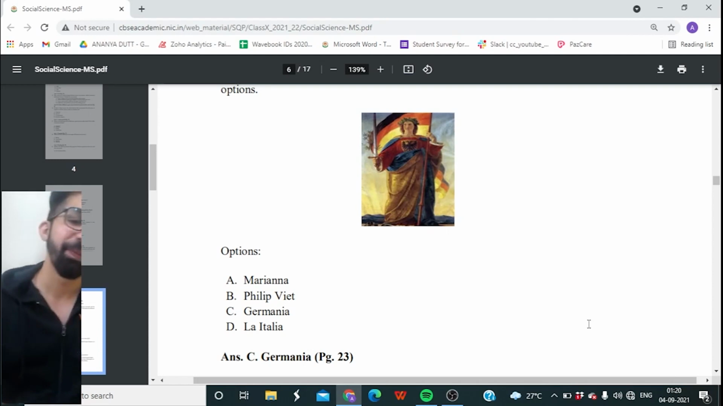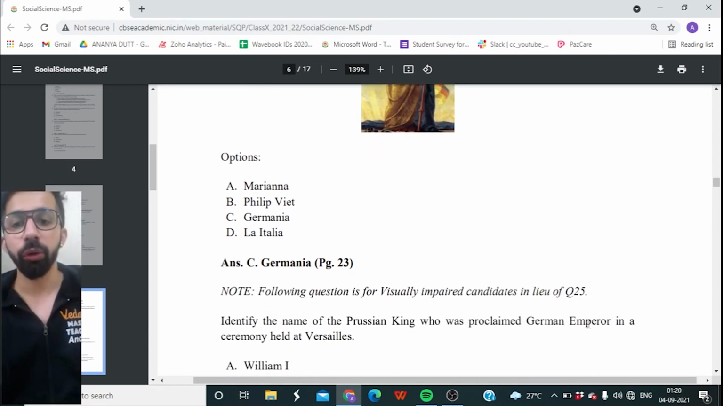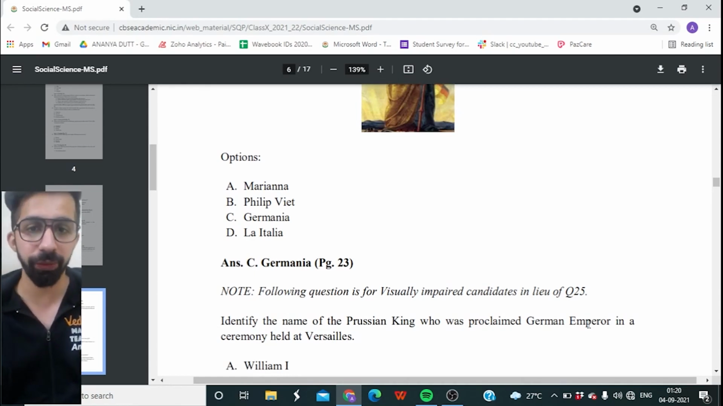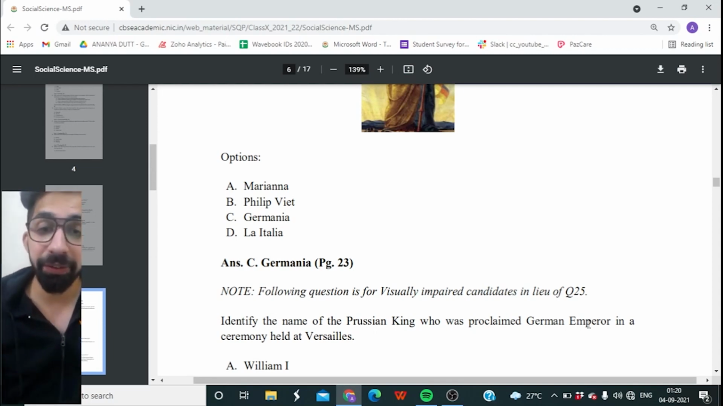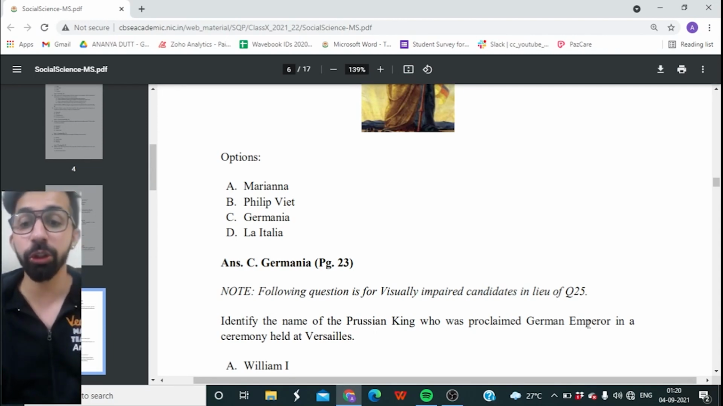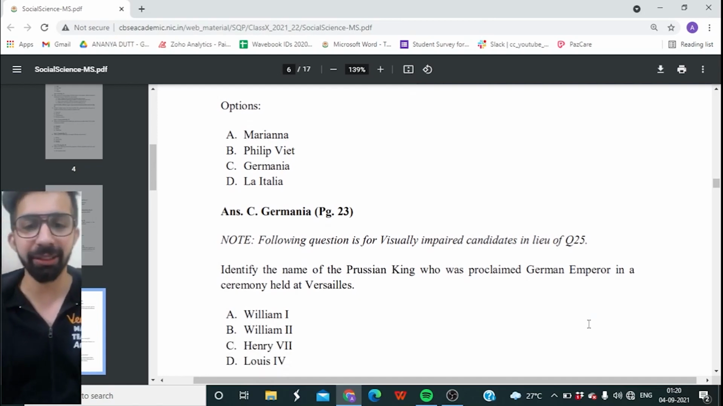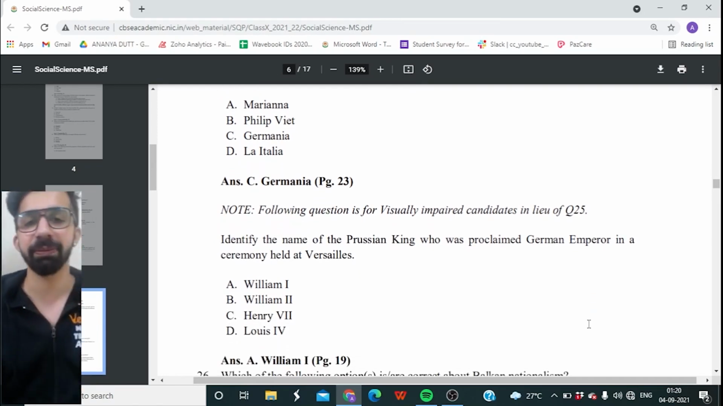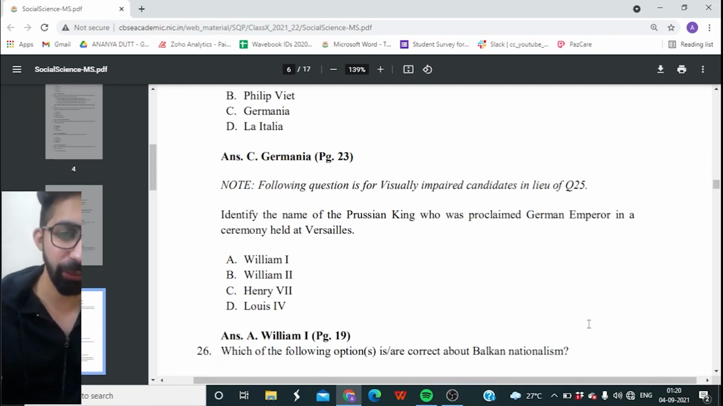Yes. All right, next one. Now guys, this is something very important. There is one more question, that is 25th question. Following question is for visually impaired candidates in exchange of question number 25. Identify the name of the Prussian king who was proclaimed German emperor in the ceremony held in Versailles. So, four options, and the right answer is William the First. Yes, he was proclaimed as a German emperor. Next one, 26th.